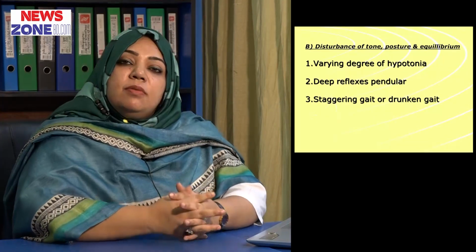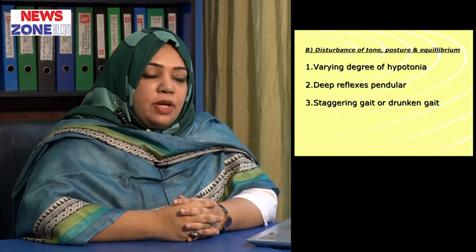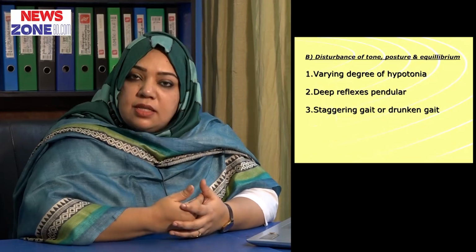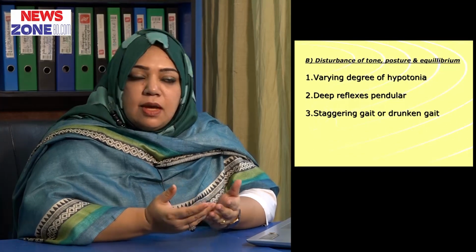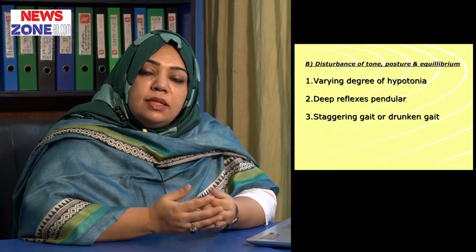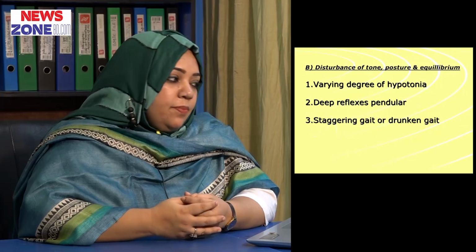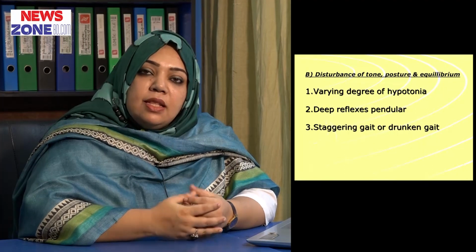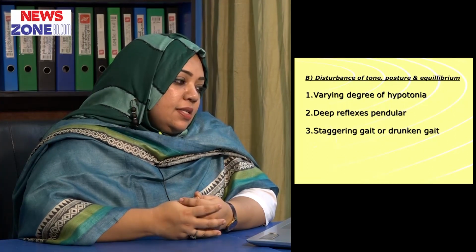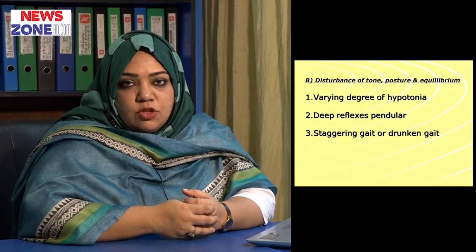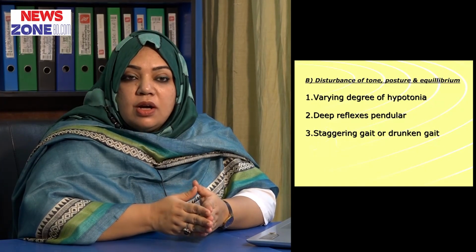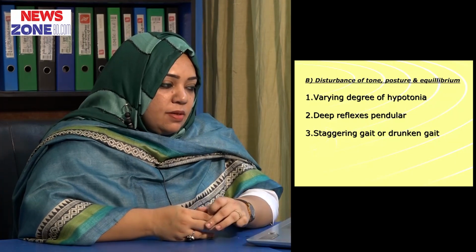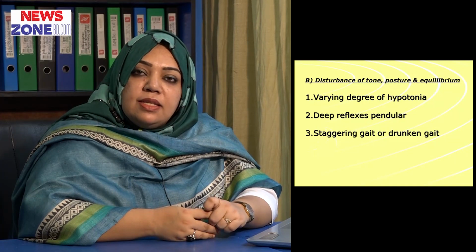And there is also disturbance of tone, posture and equilibrium. There is varying degree of hypotonia. The tone of the muscle decreases, and in some persons it is less, and in some persons there is a high degree of hypotonia. Then deep reflexes become pendular. If we test the knee jerk, we will see that the knee jerk is pendular. And there is staggering gait or drunken gait. The patient is unable to walk on a straight line, that is called drunken gait. So these are the disturbances that may occur when there is a cerebellar lesion.